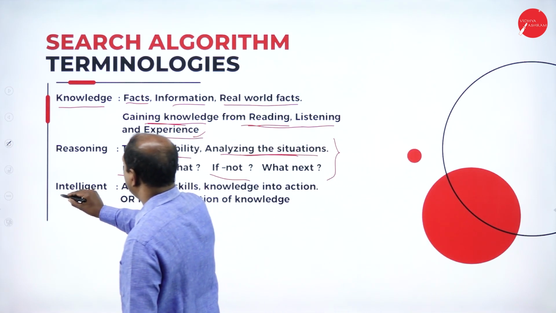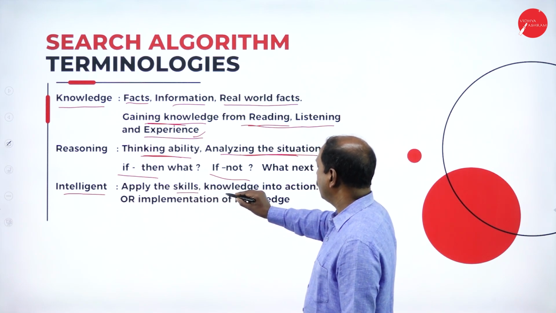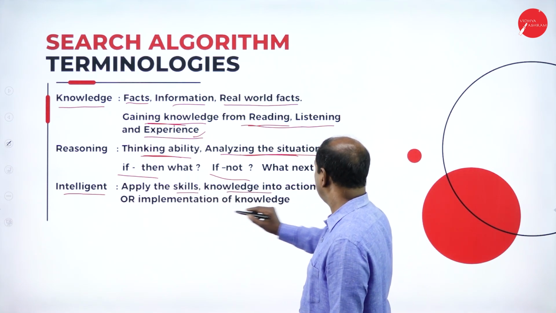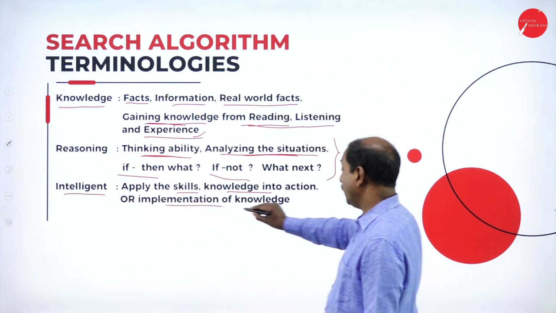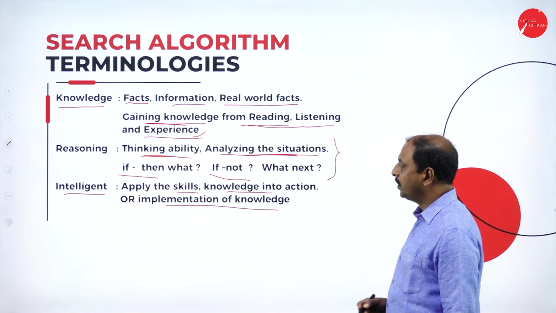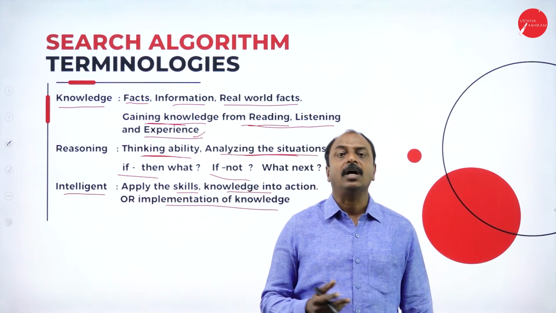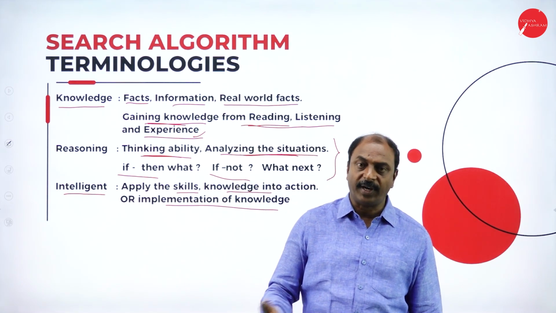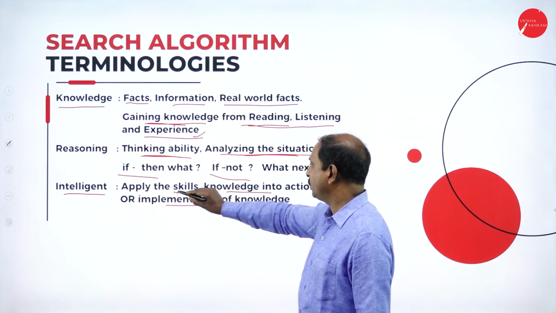Next one is intelligent. What is intelligent? Apply the skills and knowledge into action. That is nothing but intelligence, or implementation of knowledge. So whatever knowledge we have gained from experience, from the real world or from the facts, that has to be implemented through skills.